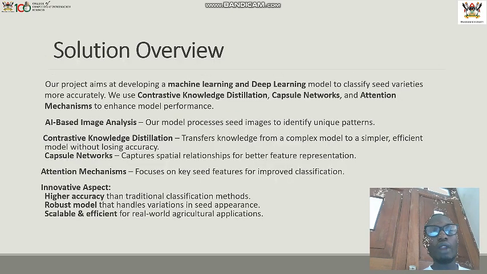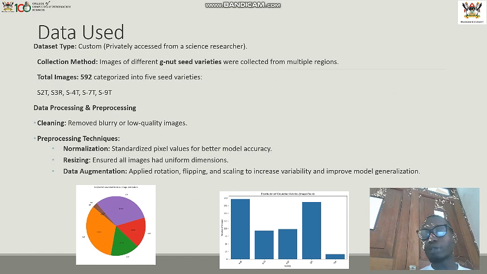About the solution overview, our project aims at developing machine learning and deep learning models to classify seed varieties more accurately. We are using deep learning techniques such as contrastive knowledge distillation, capsule network, and attention mechanism in order to enhance our model performance. Our innovation aspects are high accuracy, a robust model, and a scalable and efficient model that is applicable in the real world.